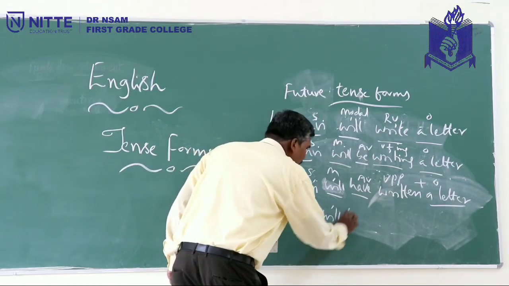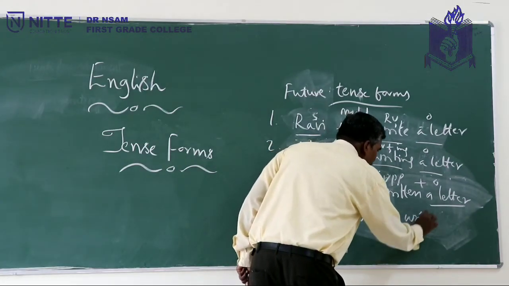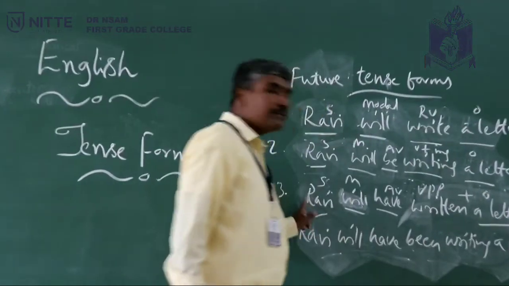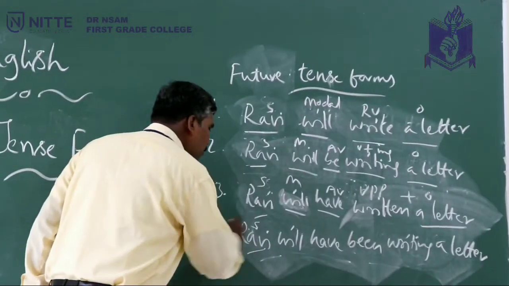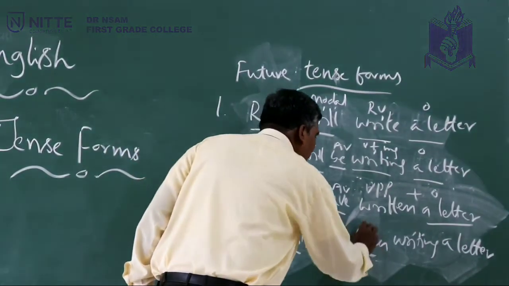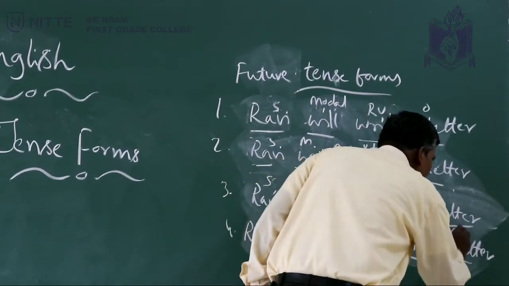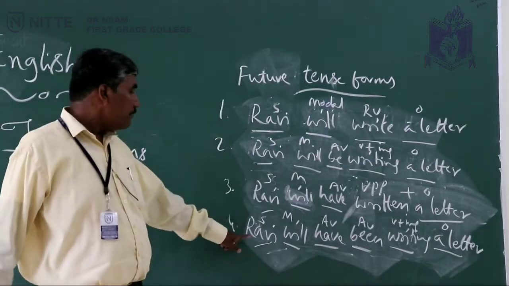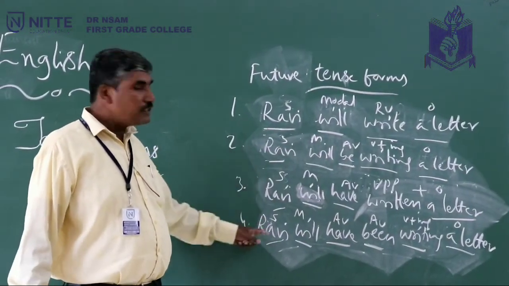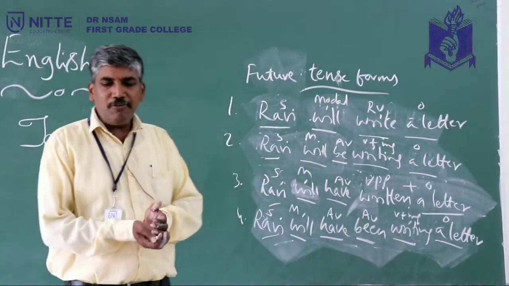Ravi will have been writing a letter. Look here. Once again, subject Ravi, doer of action, will, modal, have, AB, and been AB, plus V plus ing, plus object. That's how we have derived here. Ravi will have been writing a letter. Right? So look here, this is future perfect continuous tense or future perfect progressive tense.